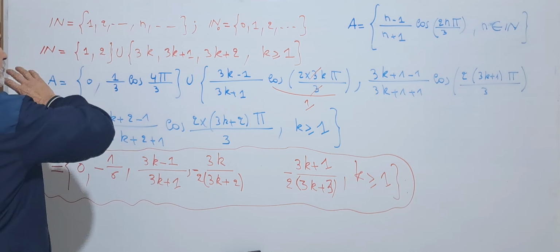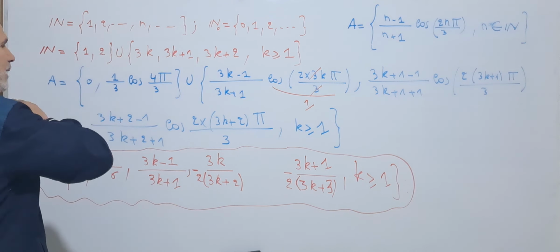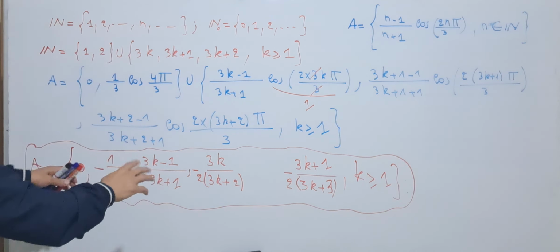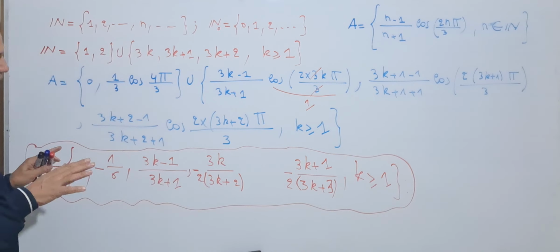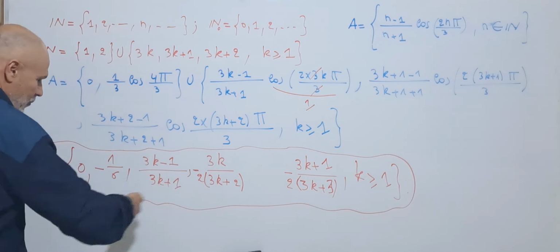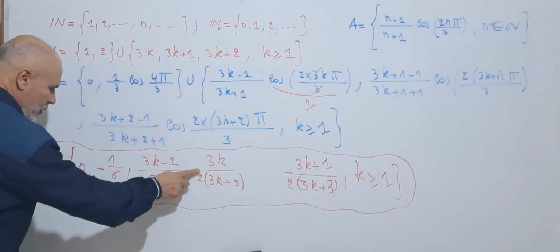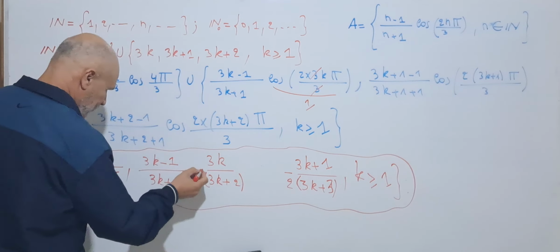This is the basic and elementary idea. Then we replace slowly and smartly. We get as a final result this one.